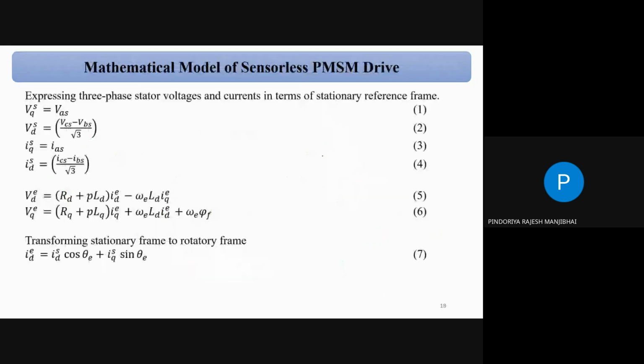So expressing the 3 stator voltage and current in terms of the stationary reference frame. So here I consider the stationary reference frame. There are 2 reference frames: one is a rotational reference frame and another one is a stationary reference frame. If we consider the rotational reference frame, then the system is a little bit complex. But the stationary reference frame is a little bit easy, correct? So here is the stationary reference frame.